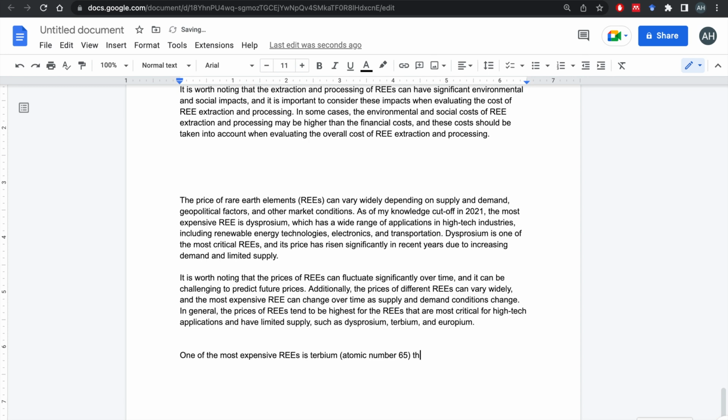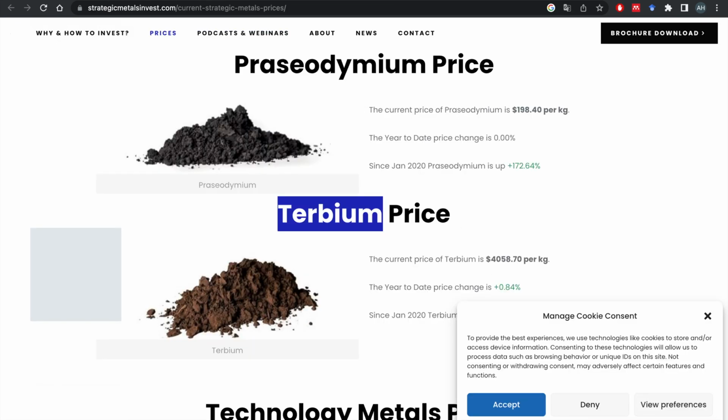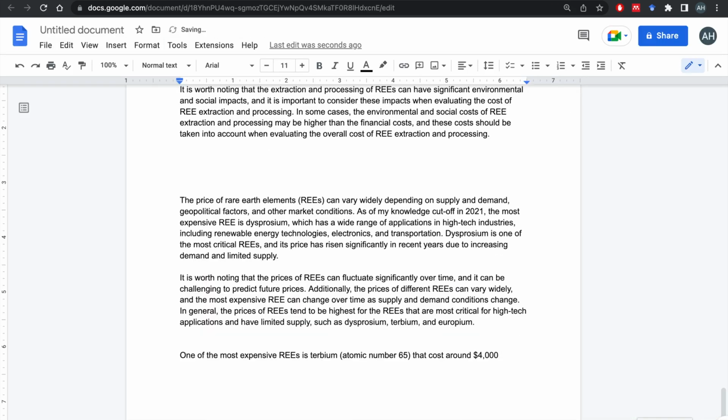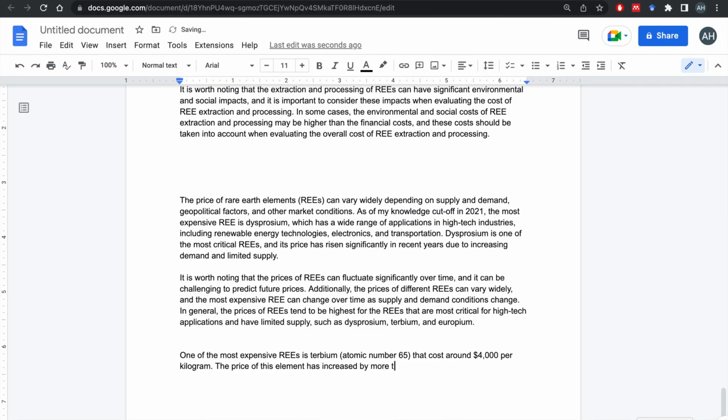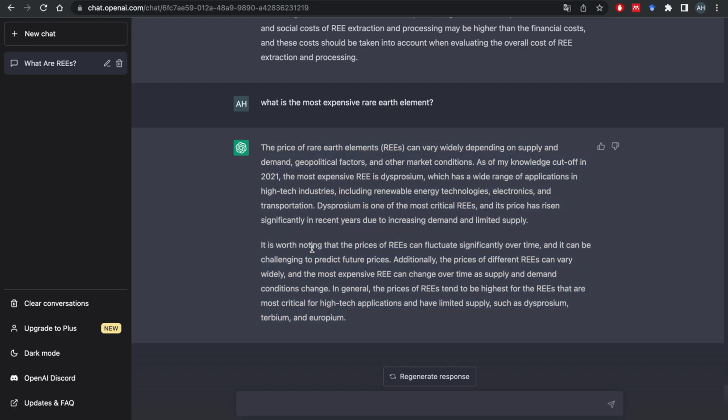That costs, you can just say, around $4,000 per kilogram. The price of this element has increased by more than 500% since 2020. So ChatGPT was not able to recognize this, because it was only given information up to 2021. So it's a recent development that terbium has a higher price here.